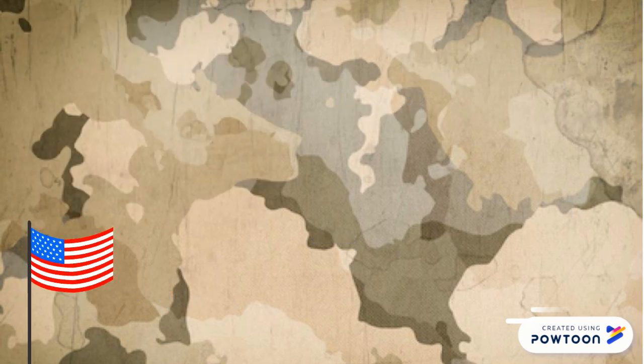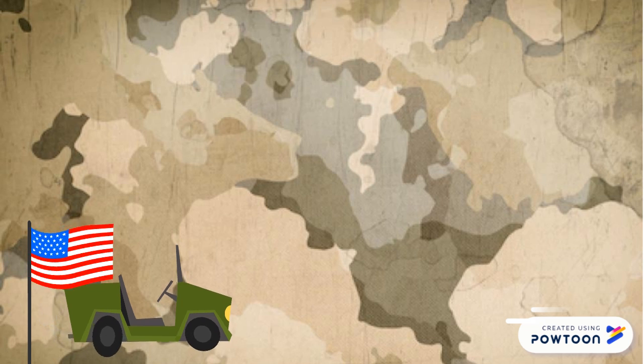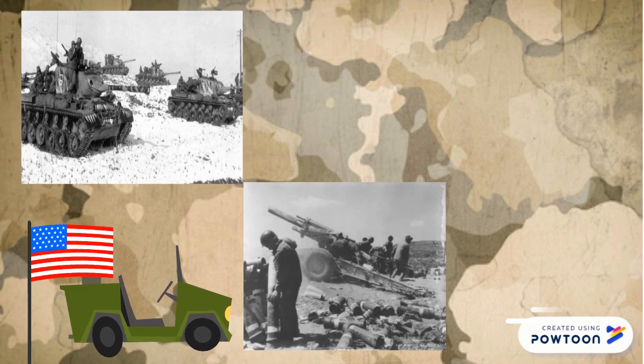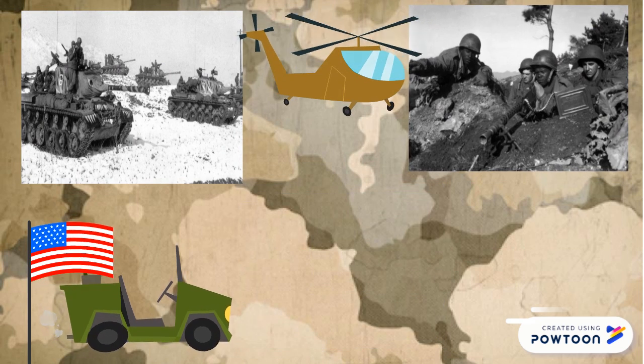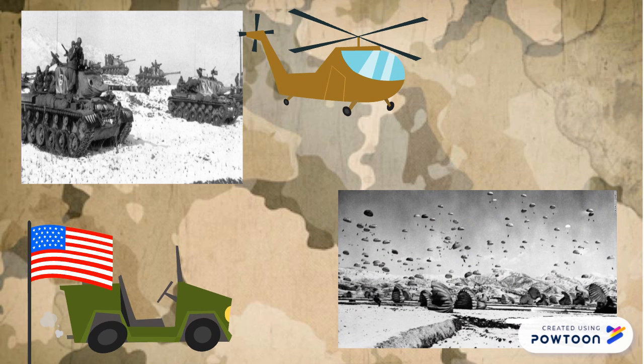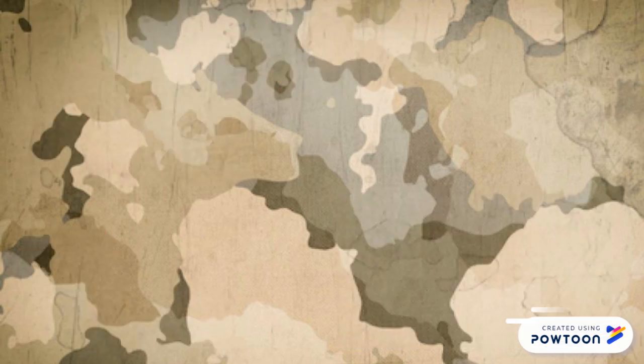MacArthur's counterattack. He launched a counterattack with tanks, heavy artillery, and fresh troops from the United States. On September 15, 1950, his troops made a surprise amphibious landing behind enemy lines on the west coast of Korea.